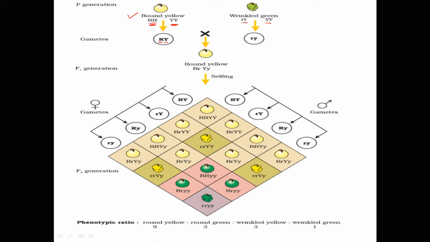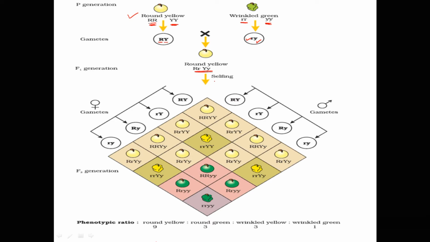Similarly, on the other side, this is the gene pair small rr, and a gamete receives one small r and one small y from this yy gene pair, such that each gamete has information for the seed color as well as seed shape. On fertilization of gametes, all F1 plants obtained were heterozygous dominant for round yellow seeds. So you can see here, all F1 plants obtained produced round yellow seeds, and the genotype is capital R, small r, capital Y, small y.